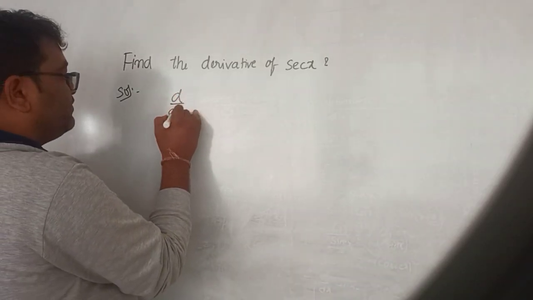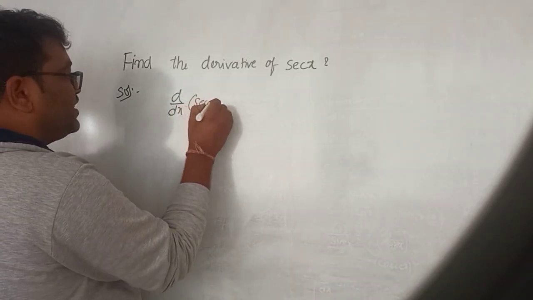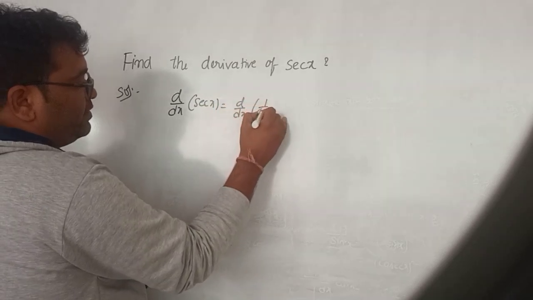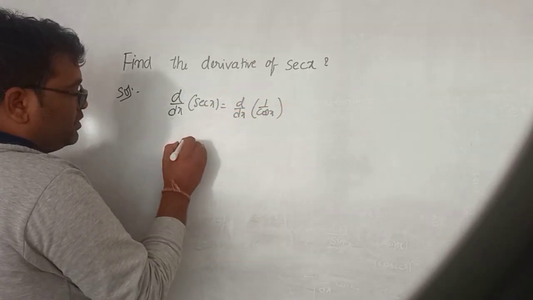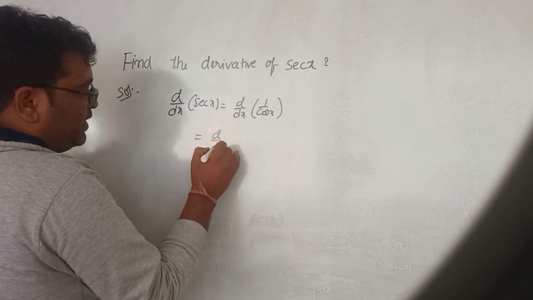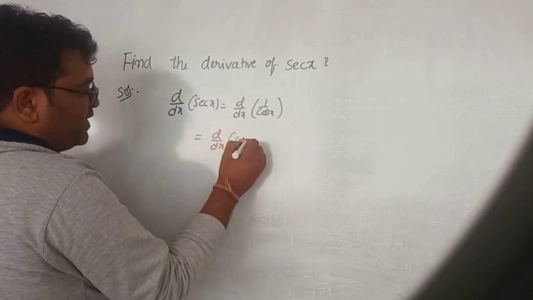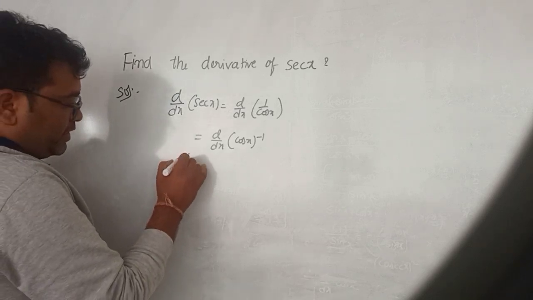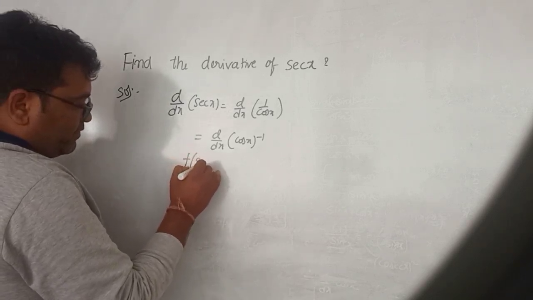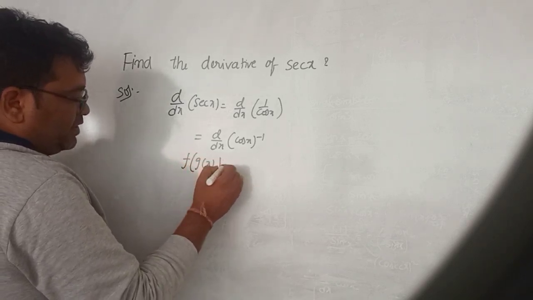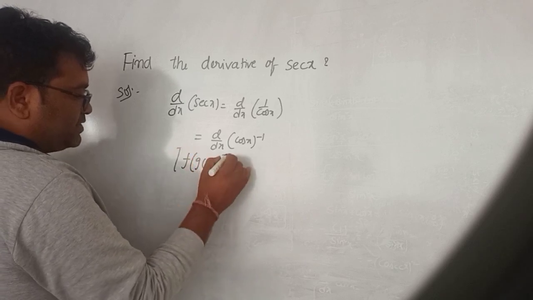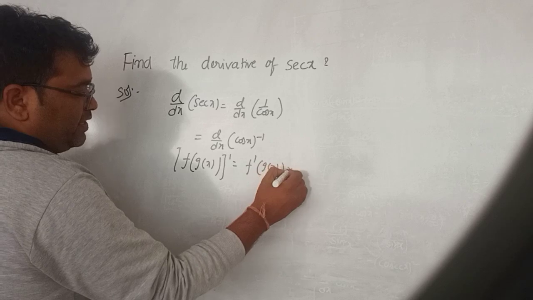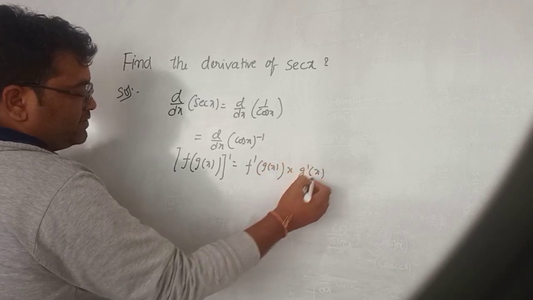d by dx of secant x is equal to d by dx of 1 by cos x. So here we can write d by dx of cos x whole to the power of minus 1. So we know that f of g of x whole dash is equal to f dash of g of x into g dash of x.